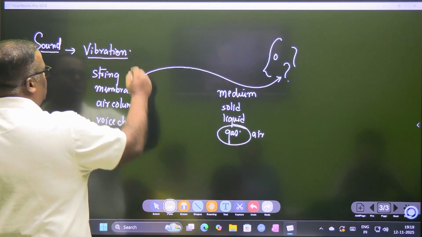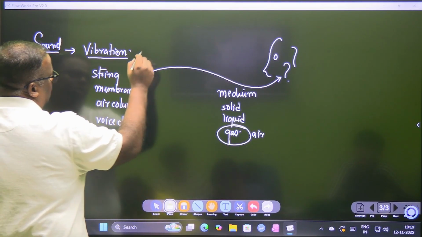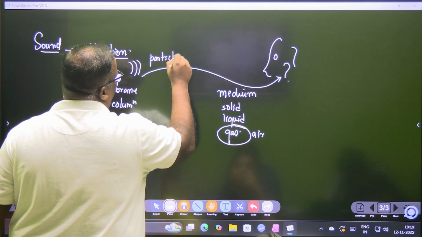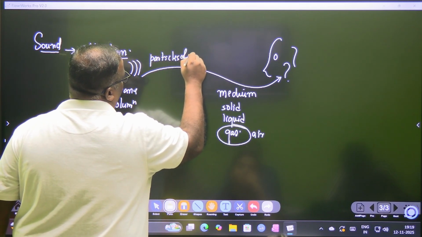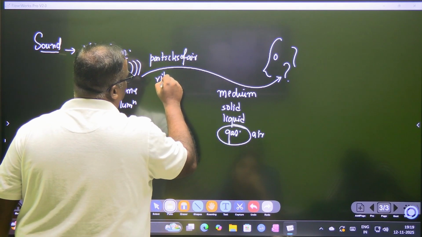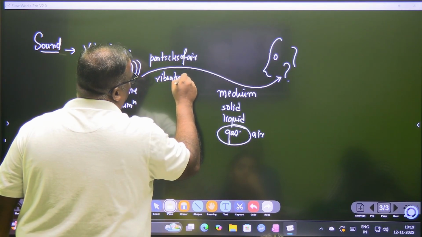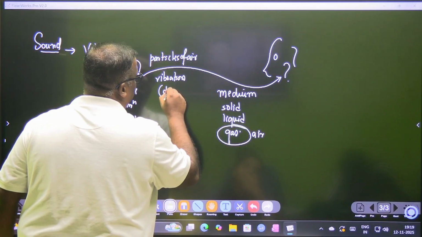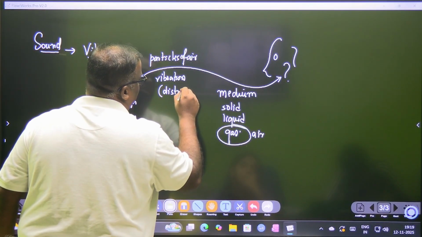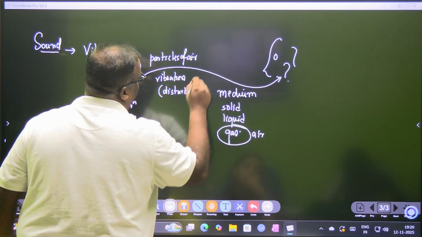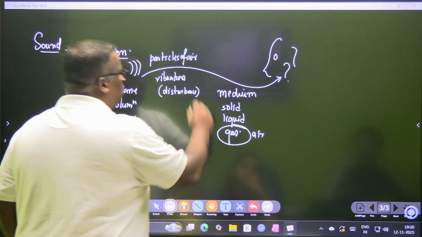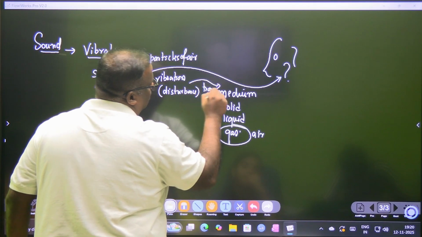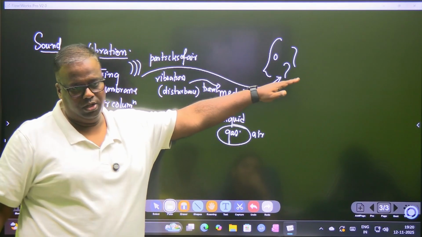As soon as a sound is created, we have the particles of air, all grade 8 stuff. You set a vibration in them, and this vibration is nothing but a disturbance, and this disturbance has to travel and reach your ear.